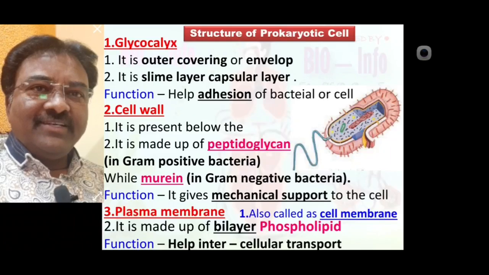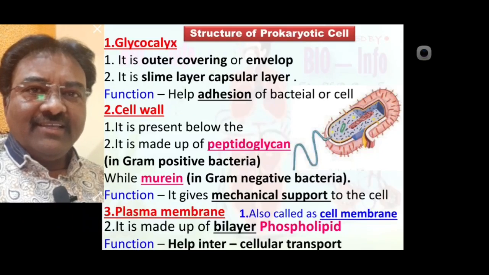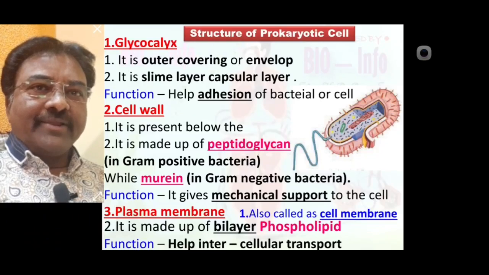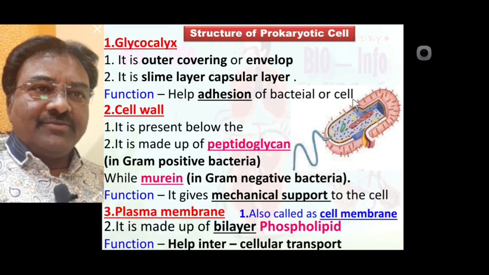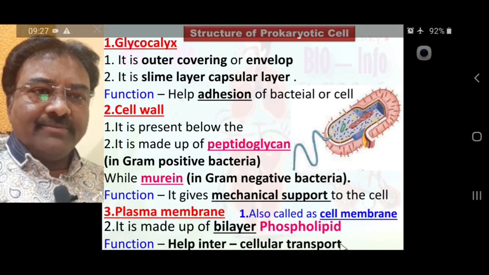So we discussed in detail all three envelopes of the prokaryotic cell: the glycocalyx, specially for adhesion to the bacterial cell; the cell wall, which gives mechanical support to the cell; and the plasma membrane, which helps intercellular communication.